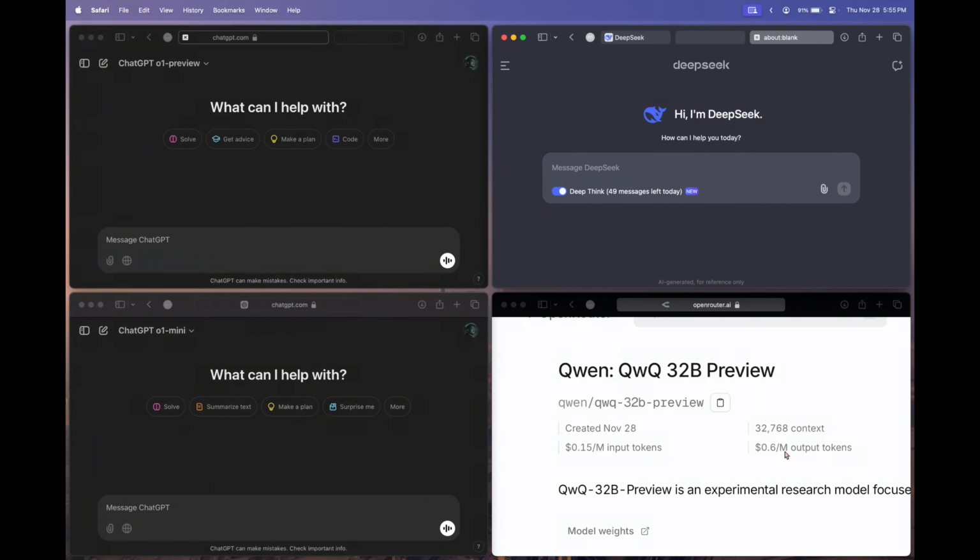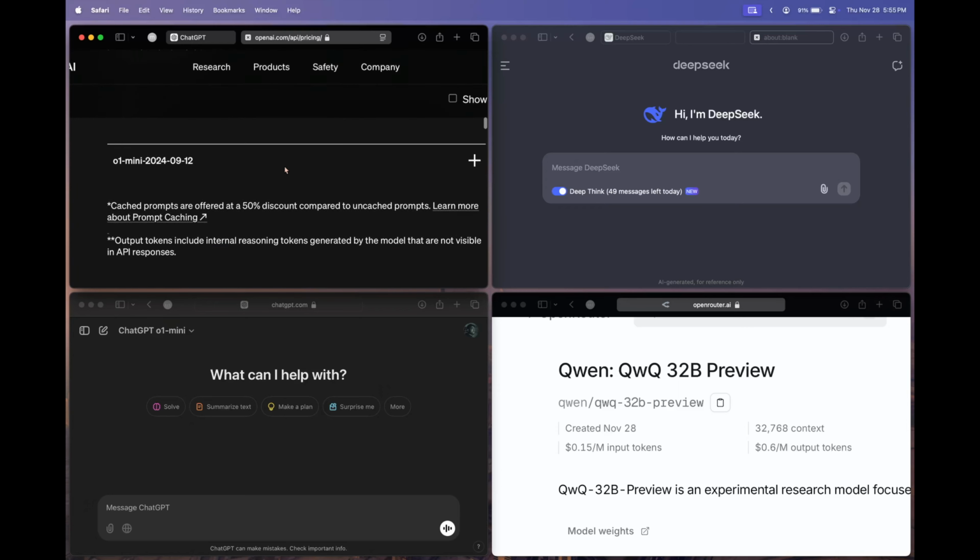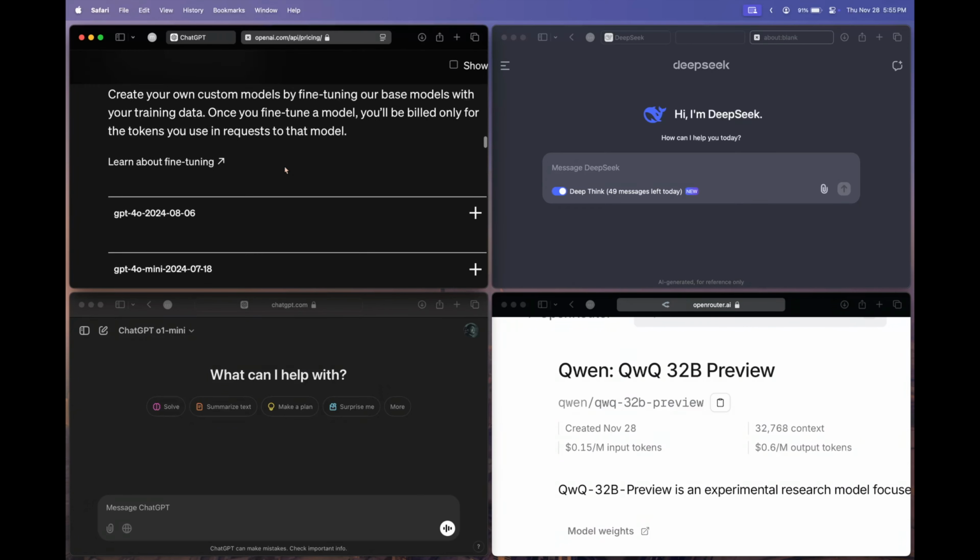So just a few days back we had the release of the DeepSeek R1 model, and yet again we have a release of another Chinese reasoning model, the QwQ 32 billion reasoning model from Qwen. As you can see, the API pricing of this model is also mentioned, and just so we can compare how cheap this model is, let's see the pricing of the OpenAI reasoning model, shall we?